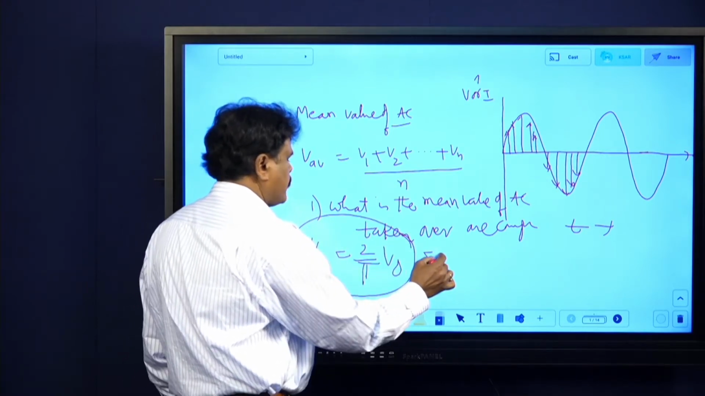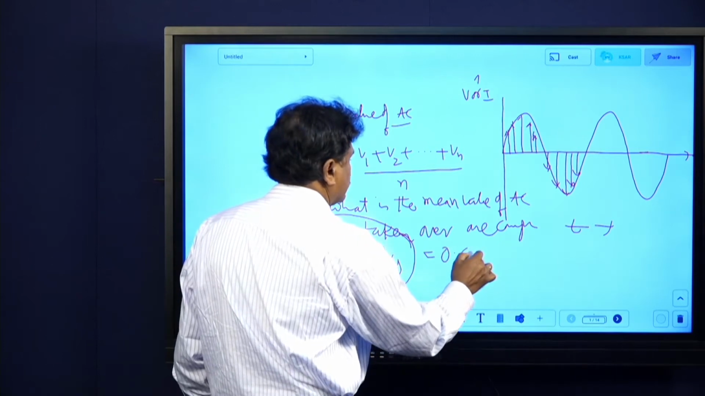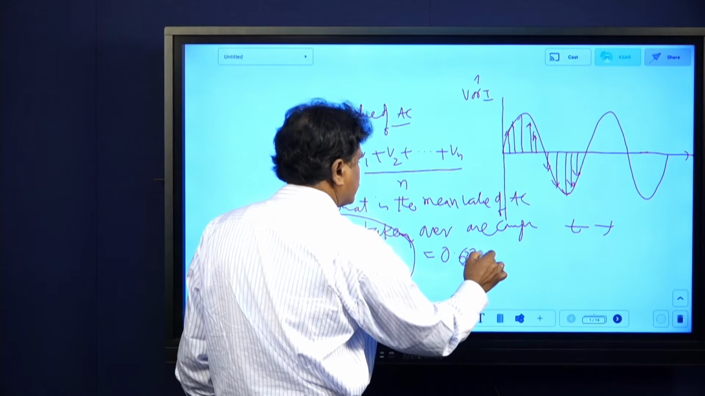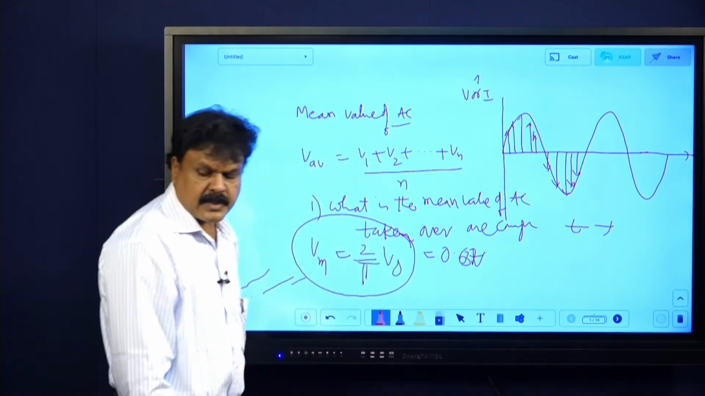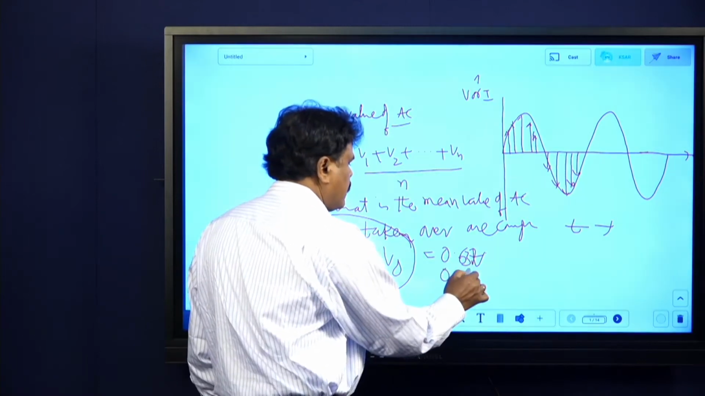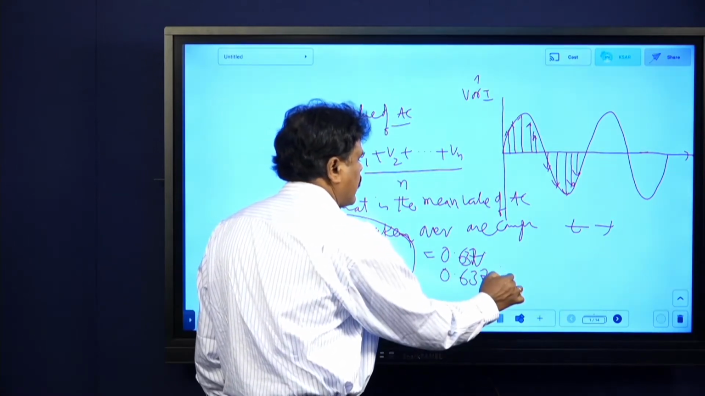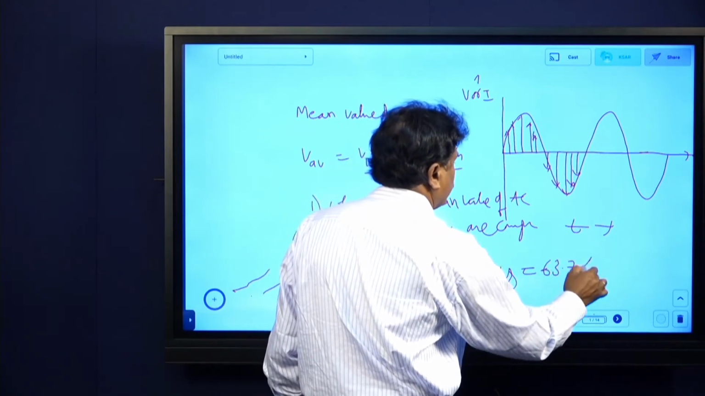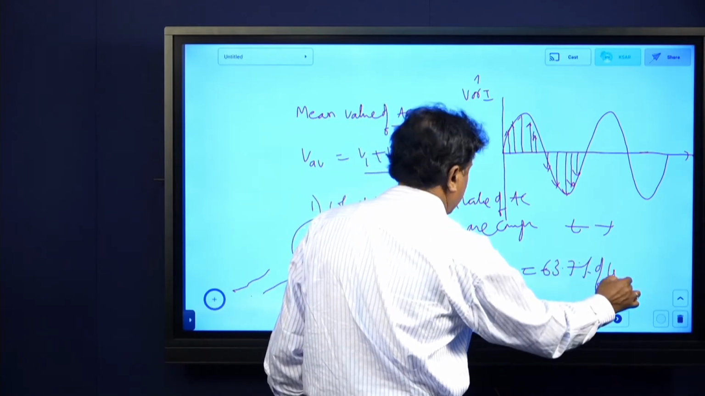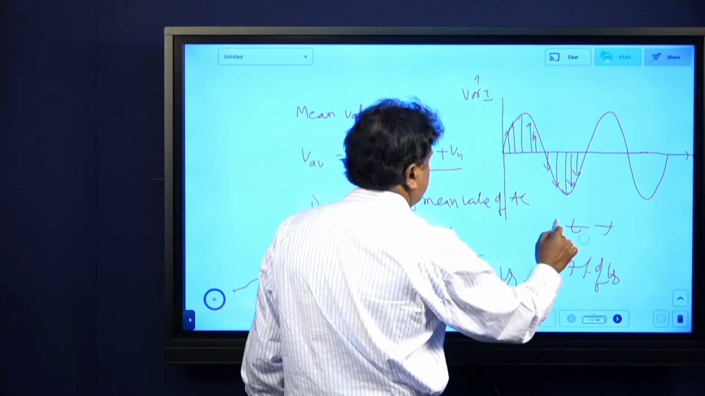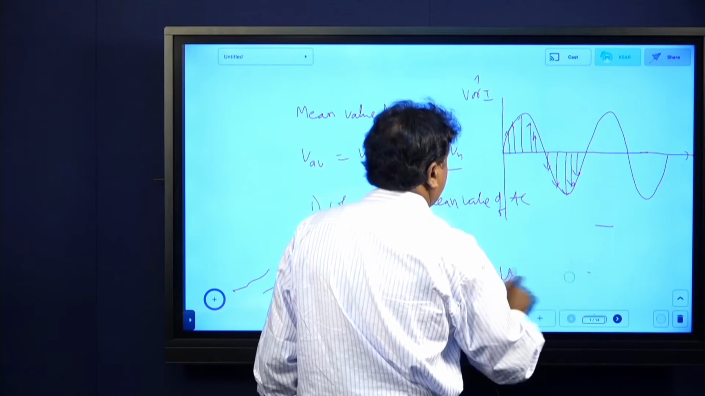The value can be taken as 0.637 times V naught. You can put it as 0.637 V naught or even 63.7% of V naught. Now next you have the root mean square, RMS value of AC.